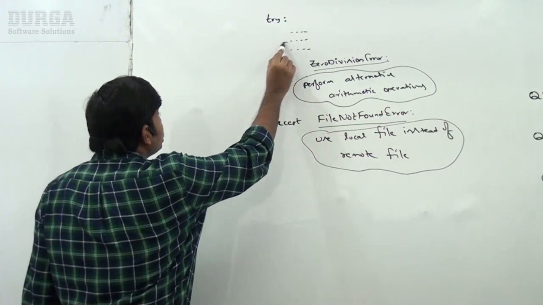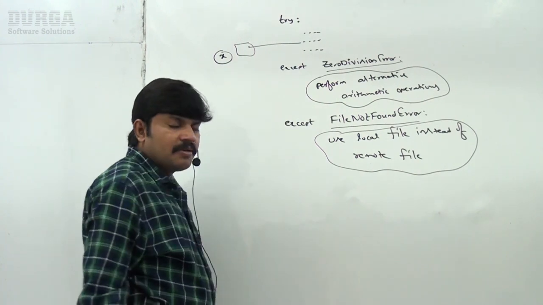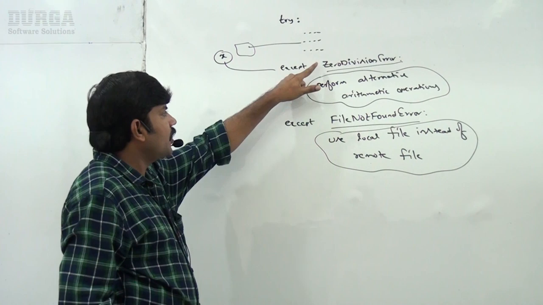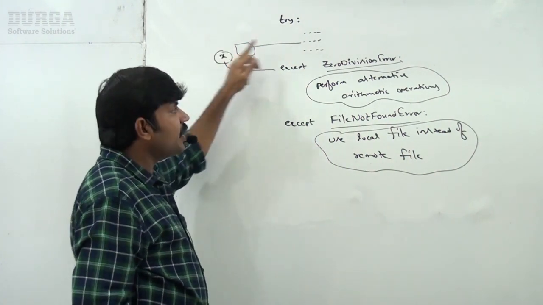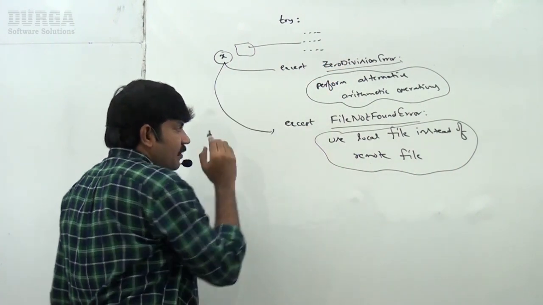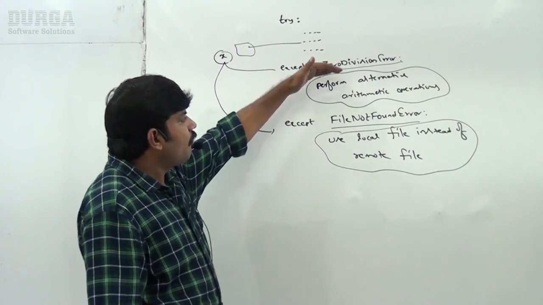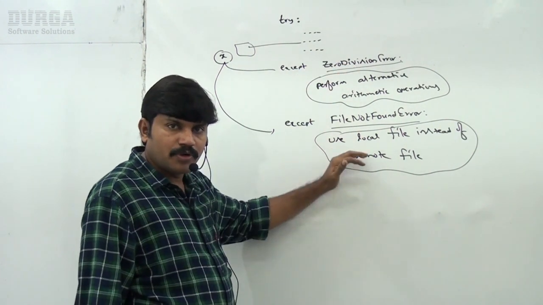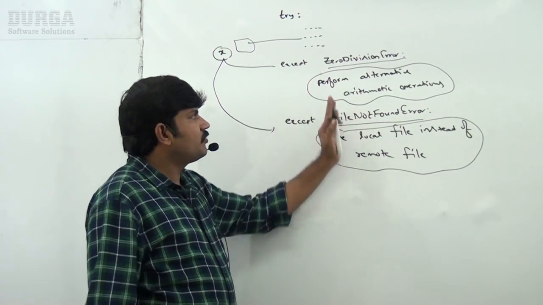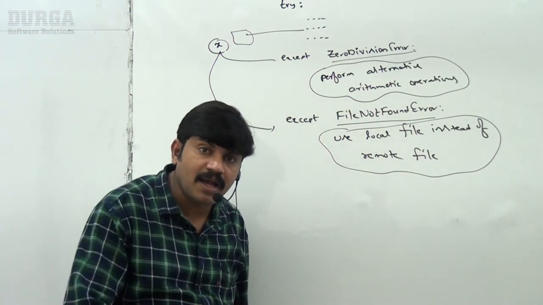But here is one small point you should be aware of. Based on the raised exception, some exception got raised, and immediately the Python virtual machine gives the chance to the first except block: can you handle this exception or not? If it matches, it will execute. If it does not match, it will ask the second one. So the Python virtual machine always considers from top to bottom until a matching except block is available. Remember this.